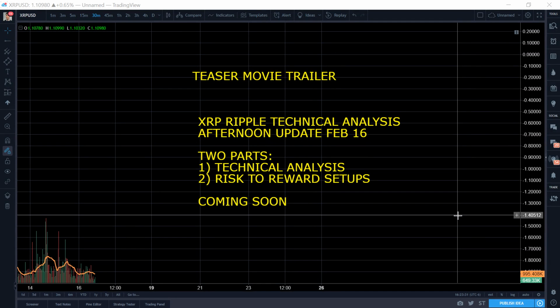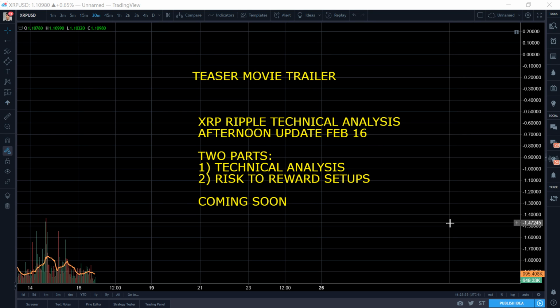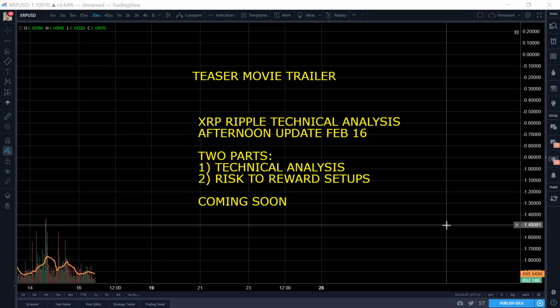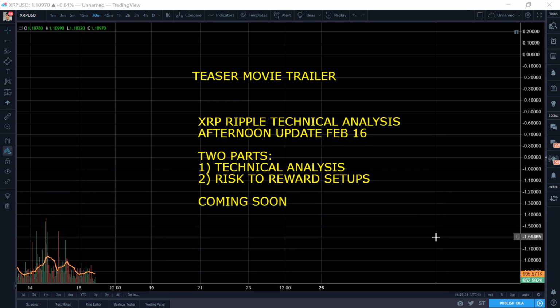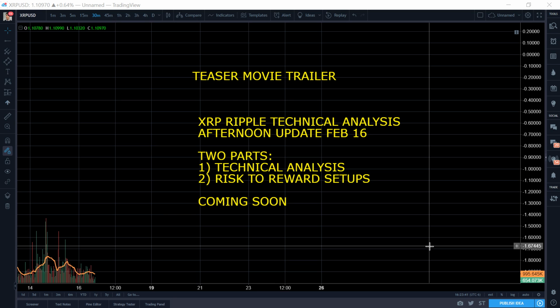XRP Ripple Technical Analysis Afternoon Update, February 16th, in two parts. One, technical analysis. Two, risk to reward setups. Coming soon.